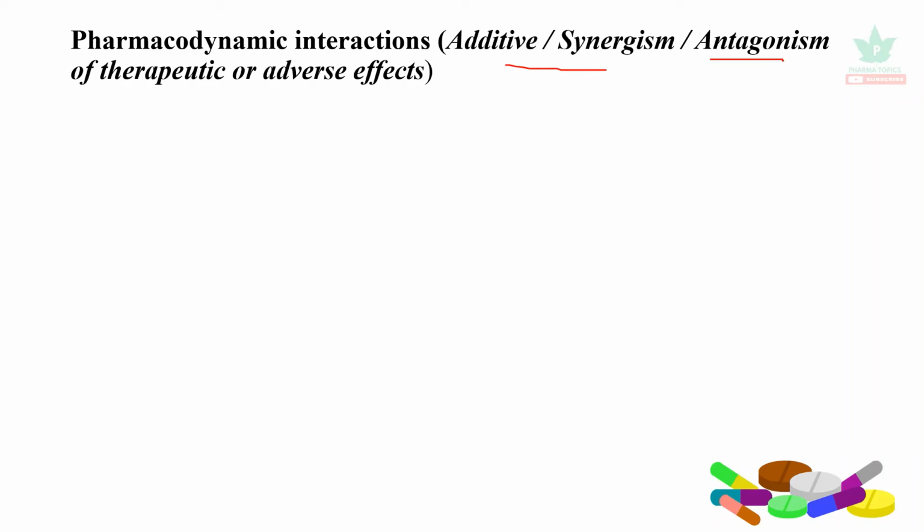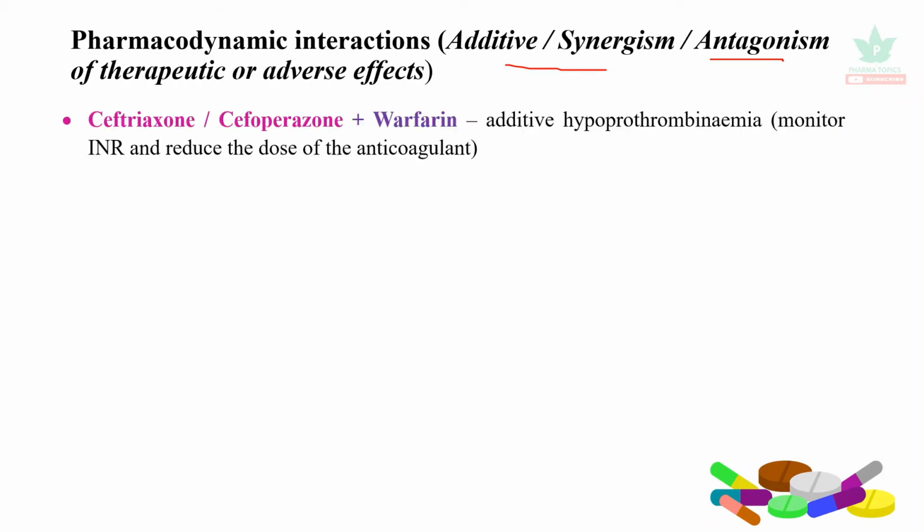Let us see some of the examples. It may have additive effect or increased effect of adverse effects or therapeutic failure also. One is ceftriaxone or cefoperazone. They contain the methyl thiotetrazole ring. So because of this, they cause bleeding. So when it is combined with the anticoagulant drug warfarin, it causes additive hypoprothrombinemia. So it is essential to monitor the clotting time and to reduce the dose of the anticoagulant.